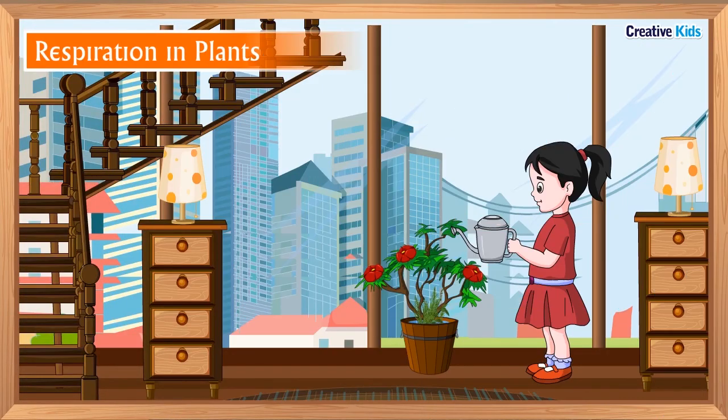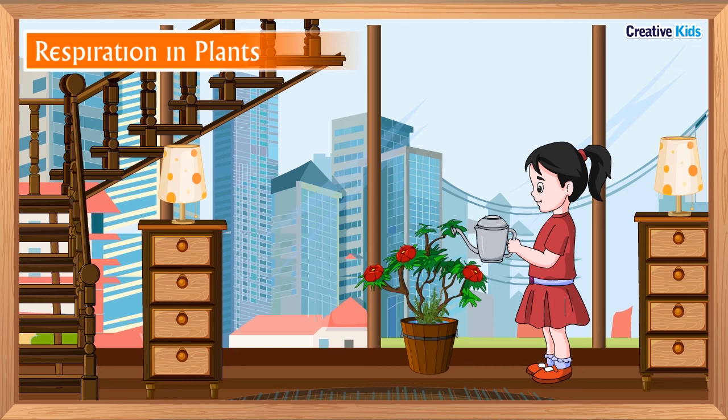Now let me tell you an interesting fact. You might have seen in your houses that if you overwater the plant, it dries. And you say that I have watered the plant, even then it is dried. Why is it so? Friends, when we add a lot of water to the soil, then water enters the spaces between the soil particles by removing the air present in those spaces.